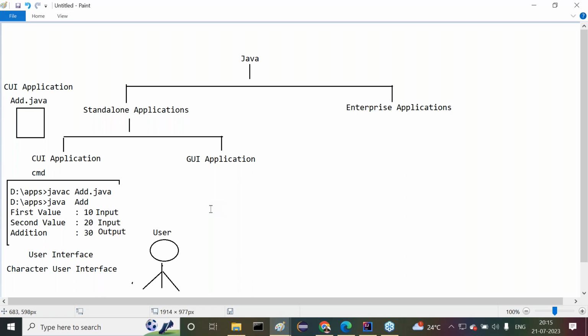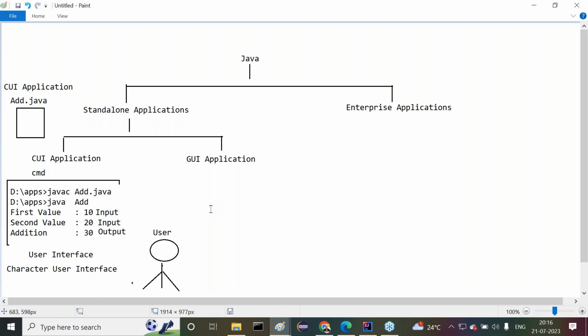What is the meaning of this character user interface application, the CUI application? In direct terms, a CUI application is a standalone application. It is designed in such a way that it takes input data from the users through the command prompt and provides output data to the users through the same command prompt, where the command prompt is acting as a user interface and is supporting only character data. So that interface is called a character user interface, and the program designed on top of it is called a CUI application.